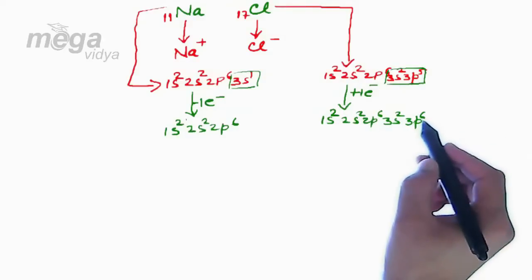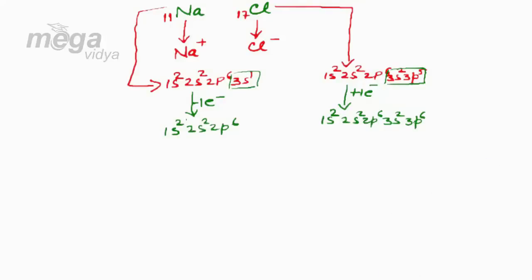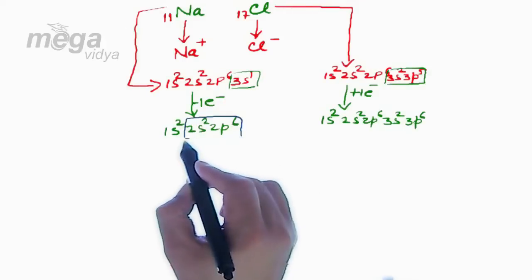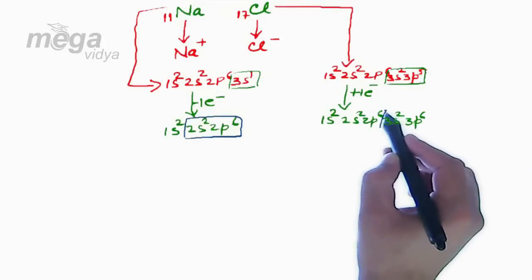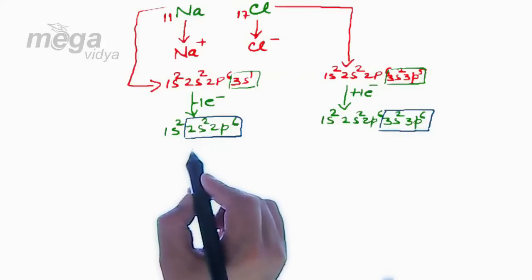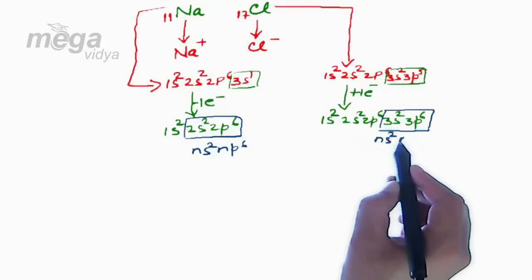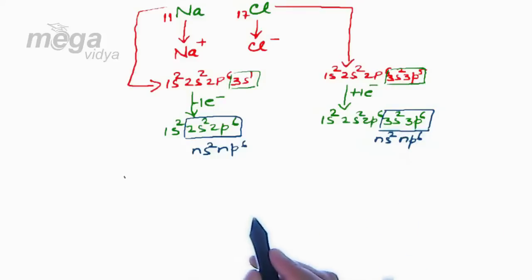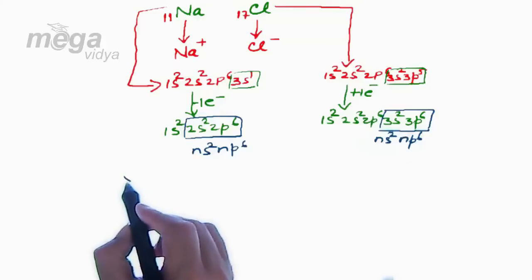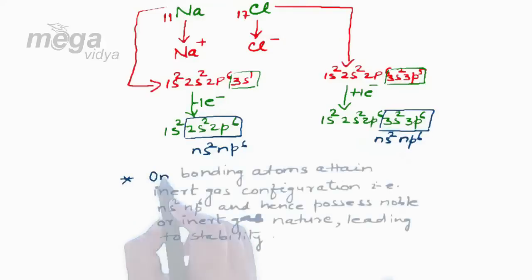Initially it was 3p5, now one electron has been added, so it will be 3p6. So if we observe the valence shell configuration of sodium and chlorine, it resembles the ns2 np6 configuration in both the cases. So now we can conclude that during bonding, species attain inert gas configuration and hence get stabilized.